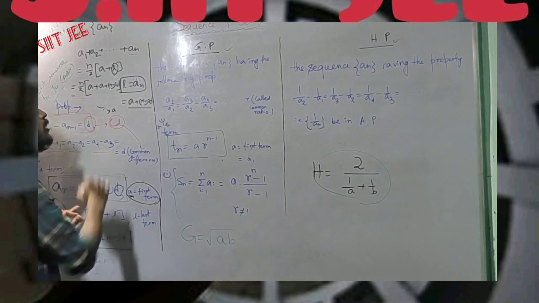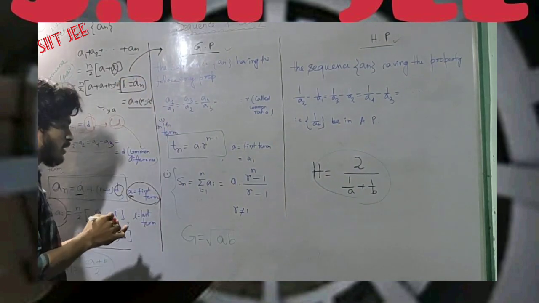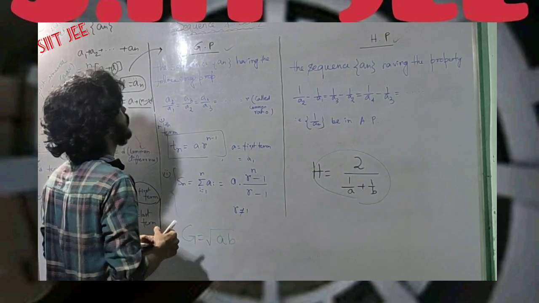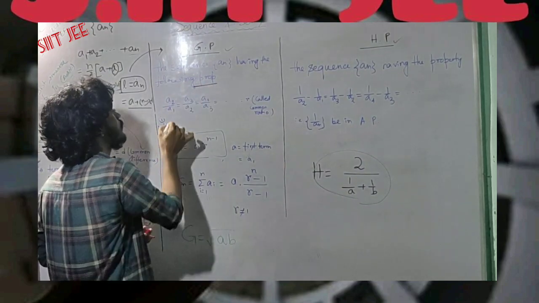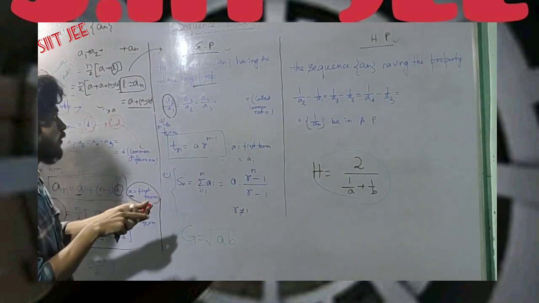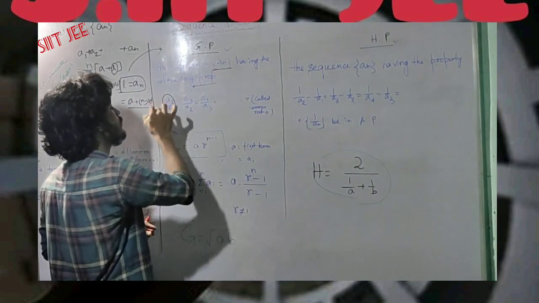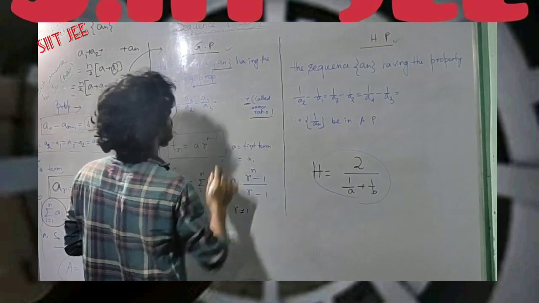Now next go to the second point in progression, and the next one is GP. So what is GP? We already learned that GP is geometric progression. Geometric progression is a kind of progression having the property that the ratio corresponding to the sequence an, taken successively, is the same, and that ratio is said to be the common ratio.